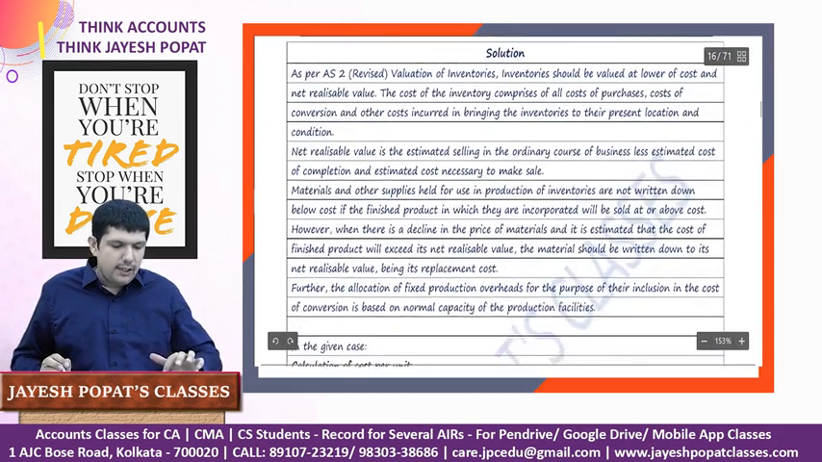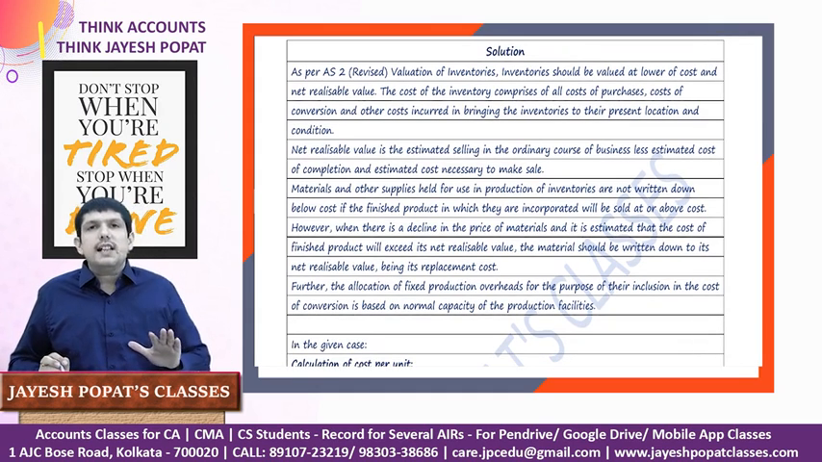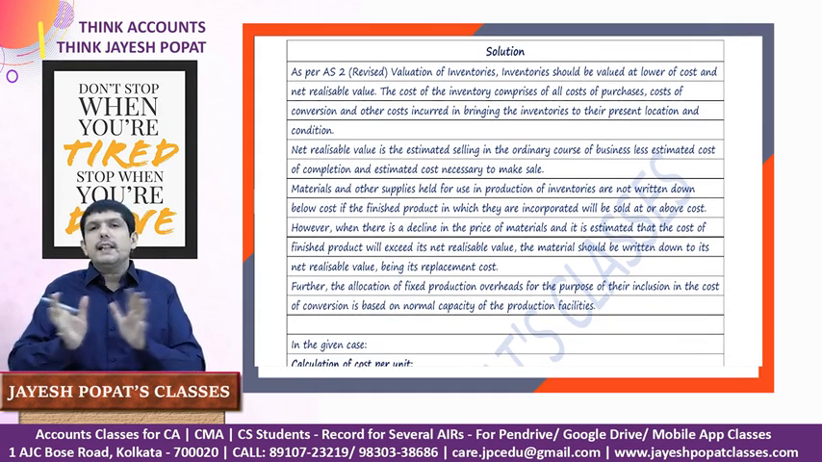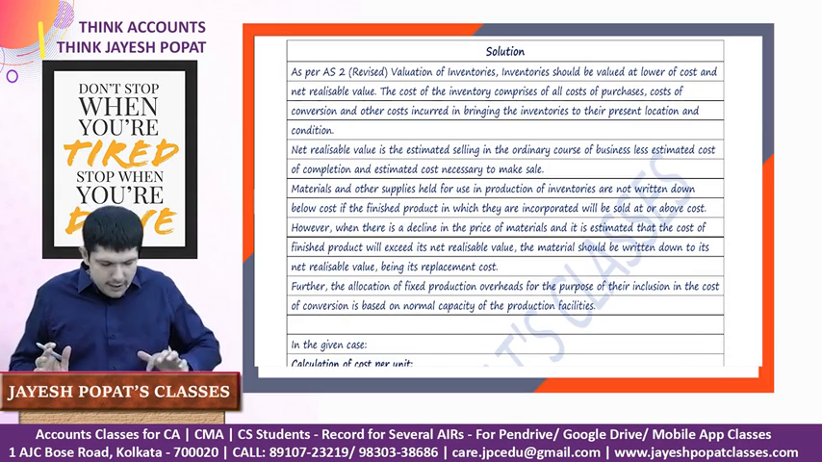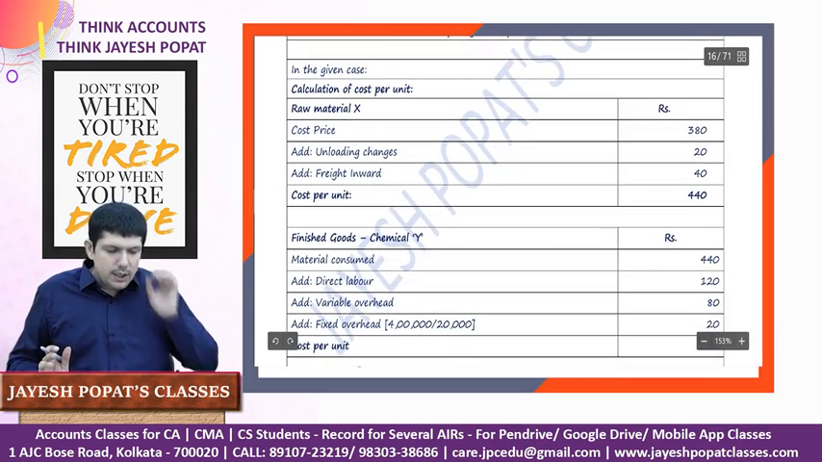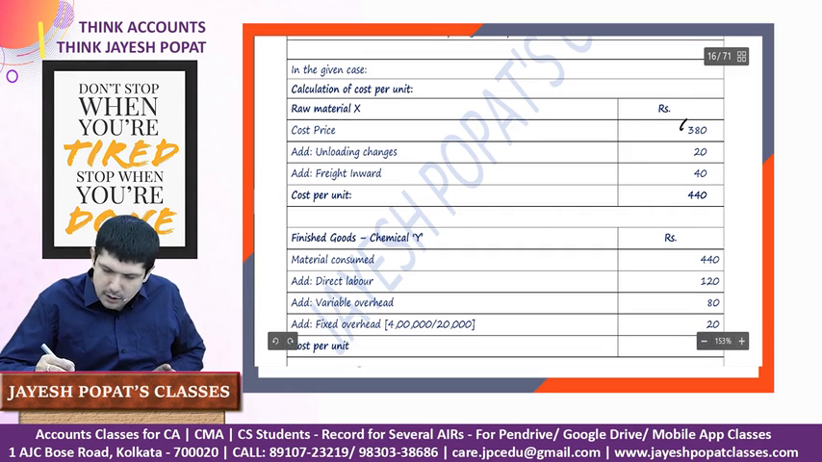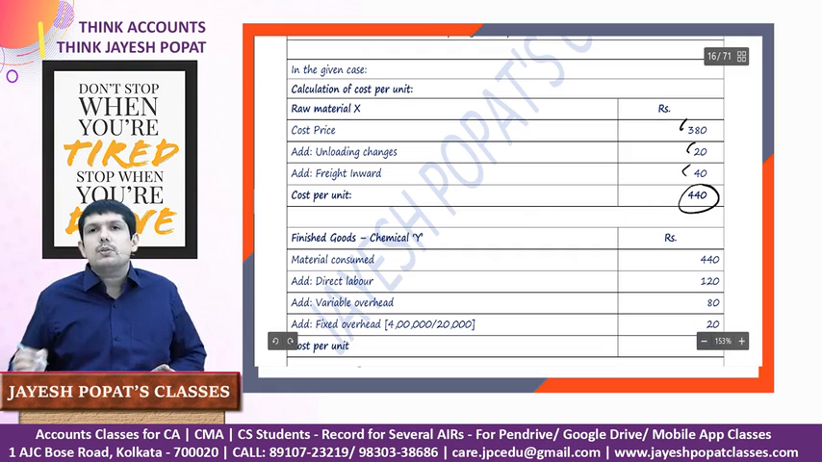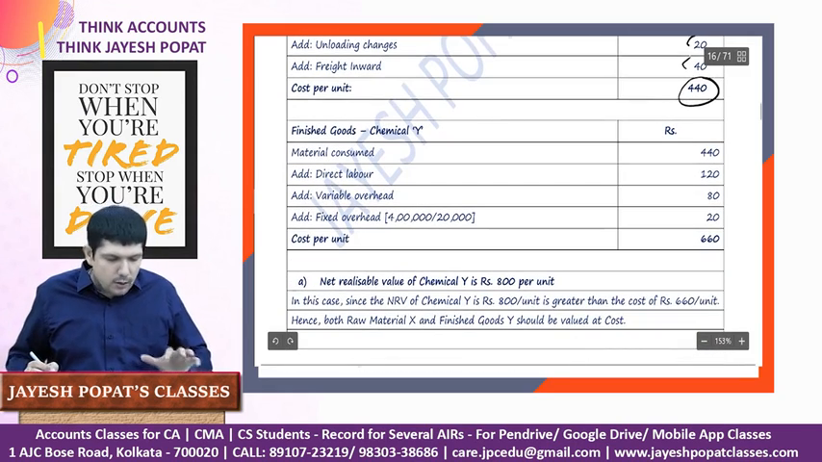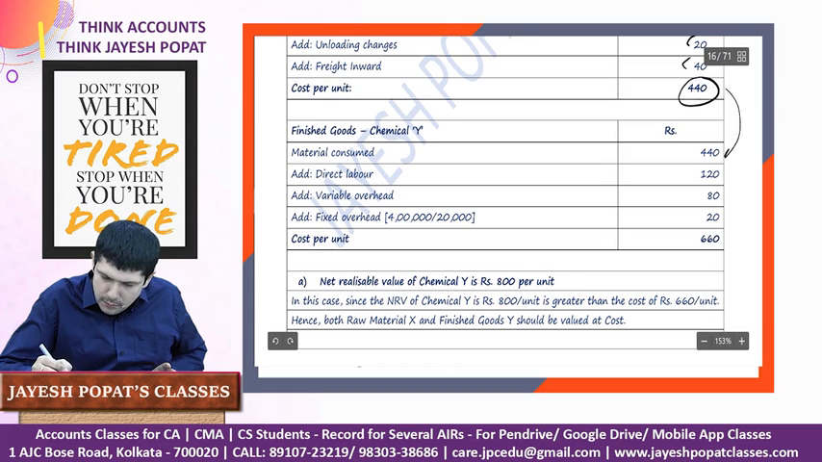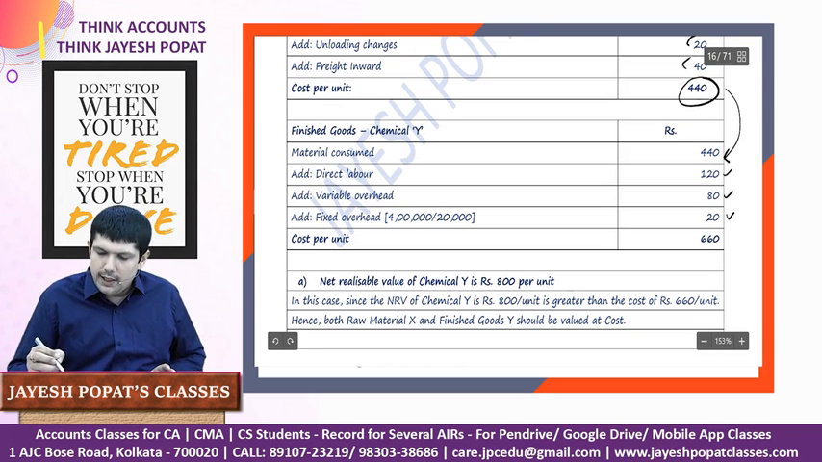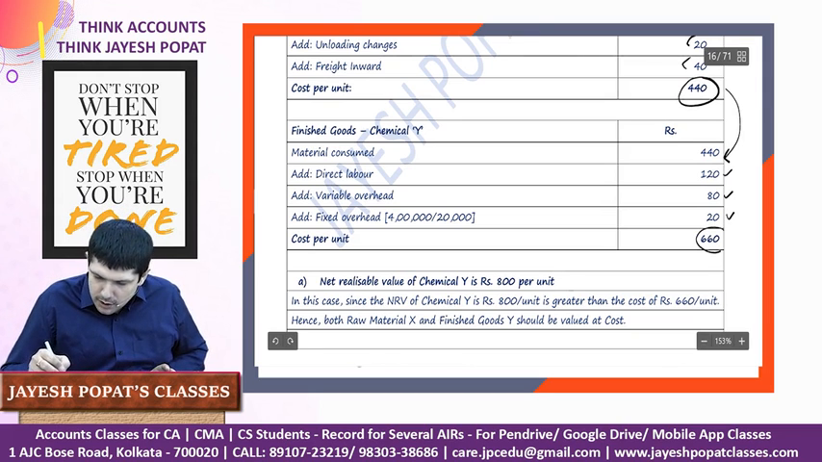So let us look at the drafting. Here again you read this text, it basically talks about what is NRV and how the NRV is calculated, etc. Let us come to the computation. Calculation of cost per unit. 380 is the purchase price, 20 is the unloading, 40 is the freight, 440 is the total cost of my raw material. Then cost of finished goods: material consumed is 440, direct labor 120, variable overheads is 80 and fixed overhead is 20. So this works out to 660.